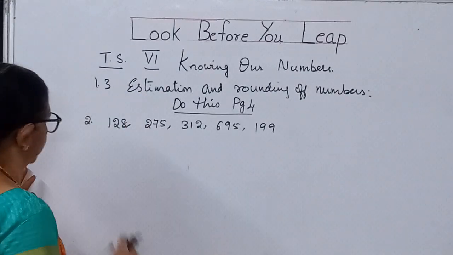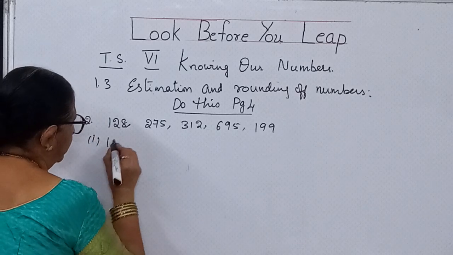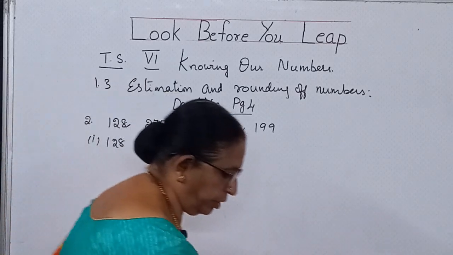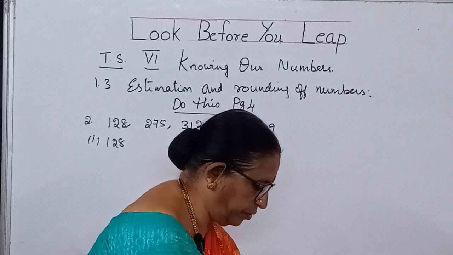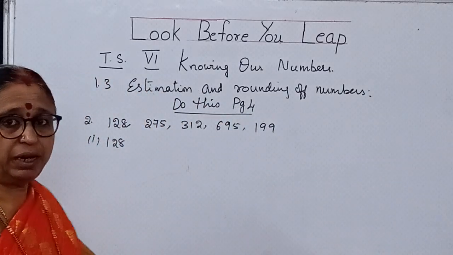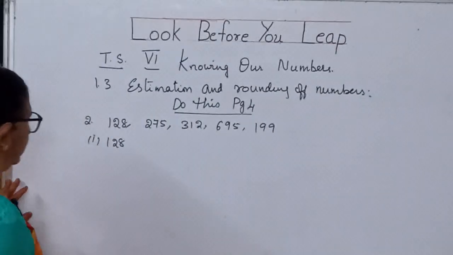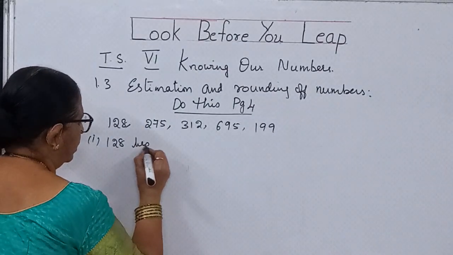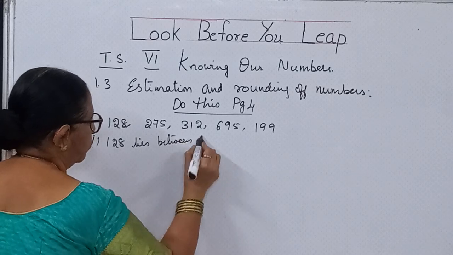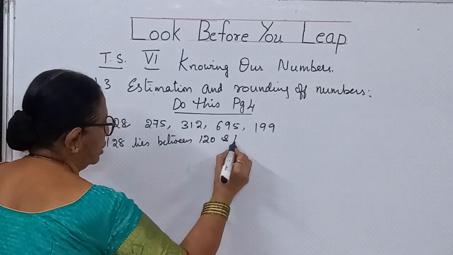So first we will take 128. 128 lies between what numbers, children? 120 and 130.